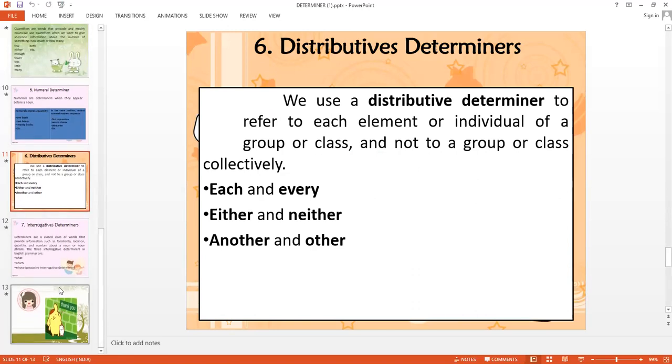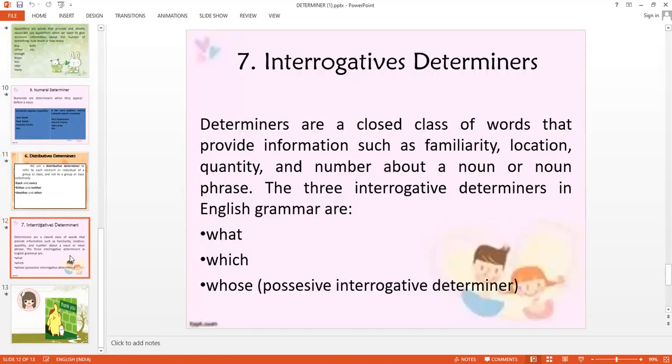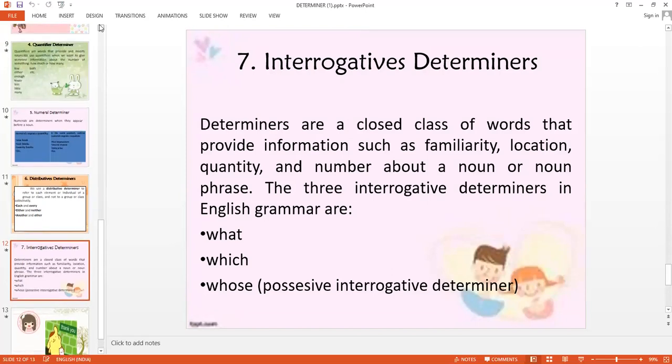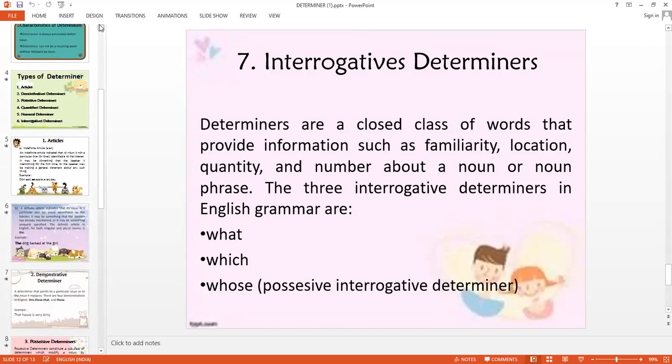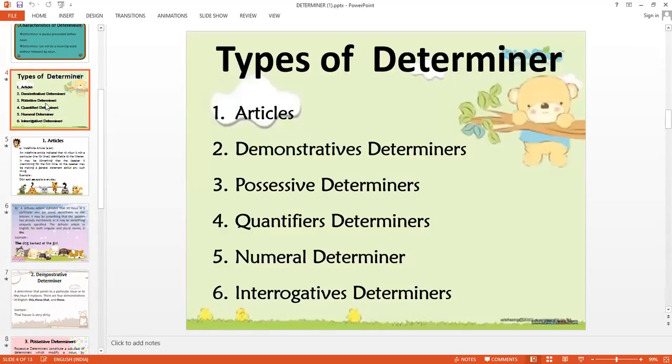Then interrogative determiners. Determiners which are used for interrogation: what, which, whose, right? So, dear students, I hope you have understood the types of determiners, and now how the exercises in our syllabus are based on this. So, types of determiners: articles, demonstrative determiners, possessive, quantifier, numeral, and interrogative.